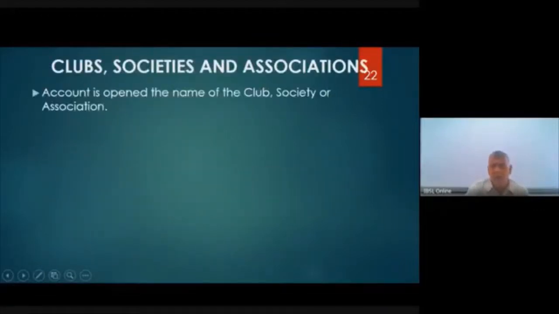Then clubs, societies and associations. Now the account must be opened in the name of the club. If it is the Sinhalese Sports Club, the account is maintained in the name of the Sinhalese Sports Club. The Organization for Professional Bankers, it's an association, right? It is a type of account. Societies, sometimes cooperative societies, may be one of the common types of account. A society may be, for example, the Wildlife and Nature Protection Society, right?